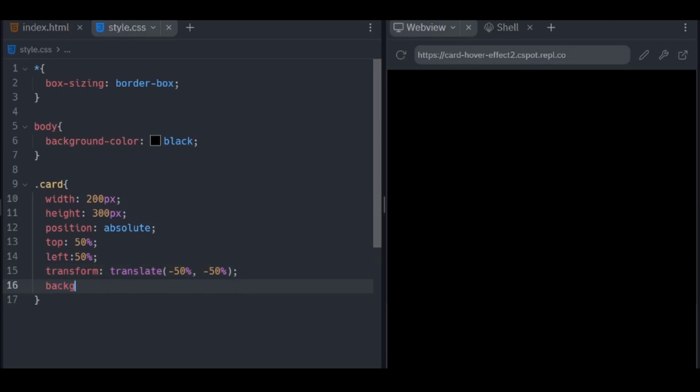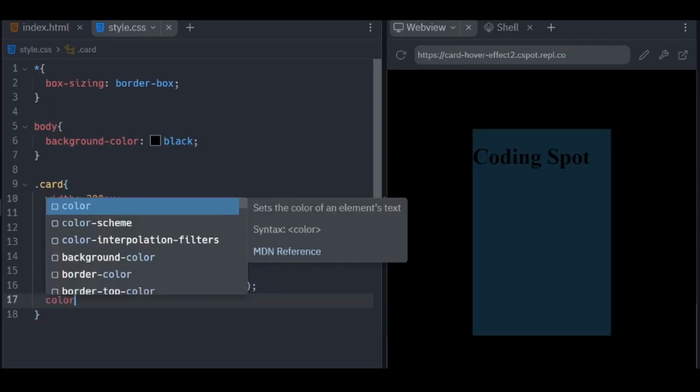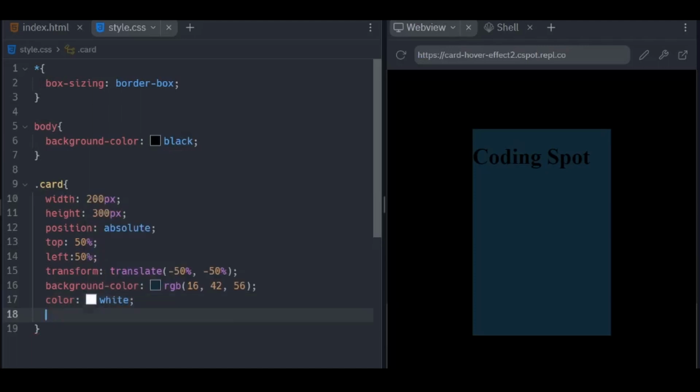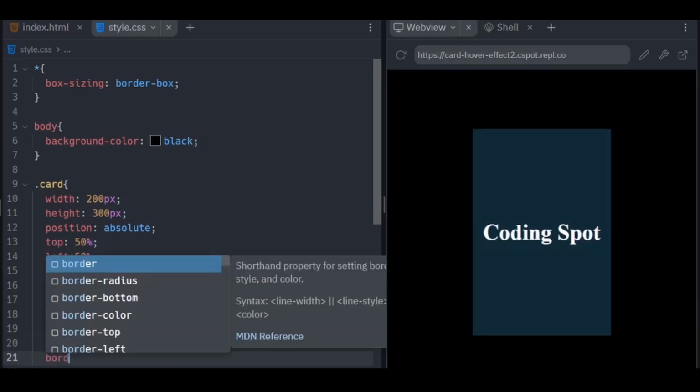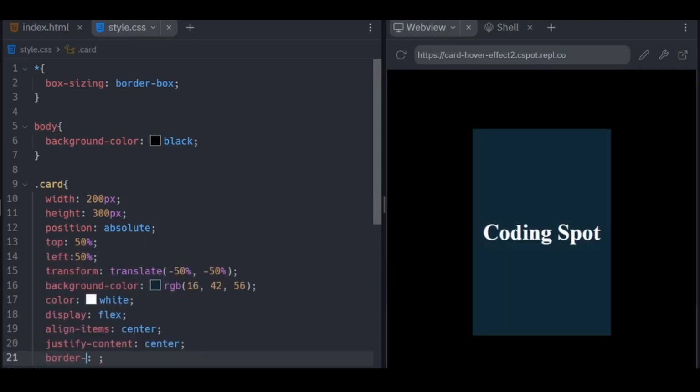I give the card a background color of RGB 16, 42, and 56. I set the text color to white. I set the display to flex. I do that because I want to align the text and everything in the card on the center. So align-items center and justify-content center. Now the text is in the center. I give it a border radius of 10 pixels.